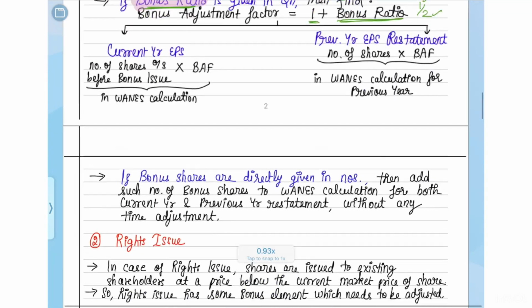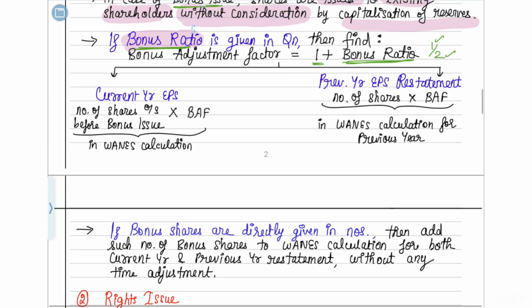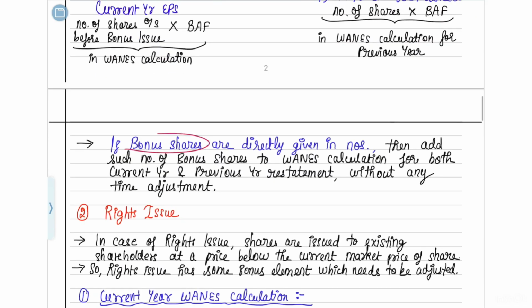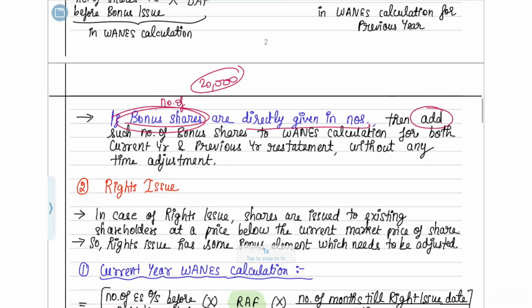Now moving on. So this was if there is a bonus ratio given in the question. If bonus shares are directly given in the question, if the number of bonus shares that are going to be issued is directly given, instead of writing what is the ratio, they have given you directly that 20,000 bonus shares we are going to issue, like that directly in numbers, then you have to add such bonus shares in the variance calculation.